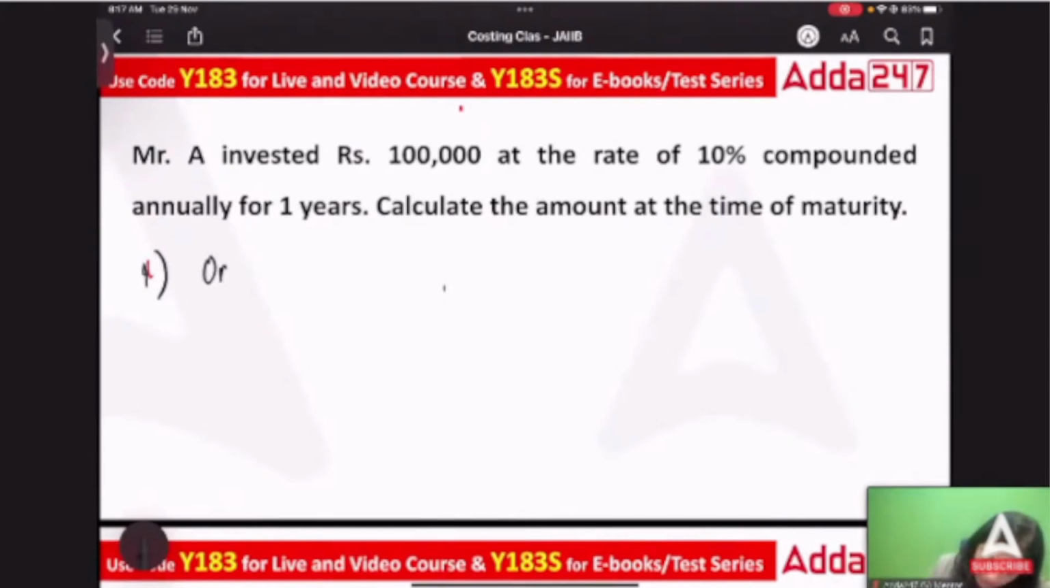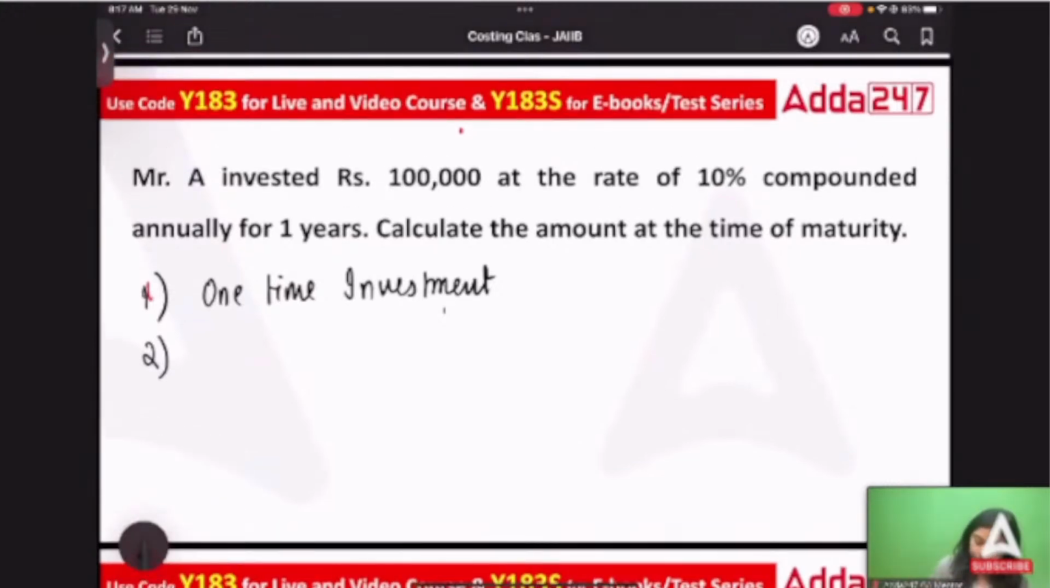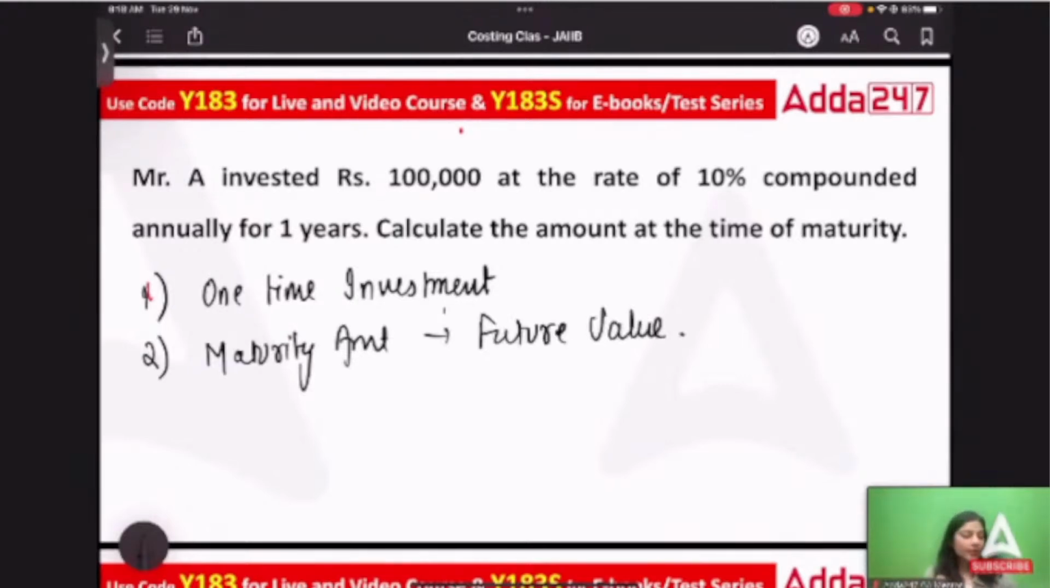This formula will be used when there is a one-time investment. So when there is a one-time investment, we'll be using this formula. Second, if they're asking about the maturity amount, that means they're referring to future value. Correct? So is this part clear to everyone? Just let me know in the chat.